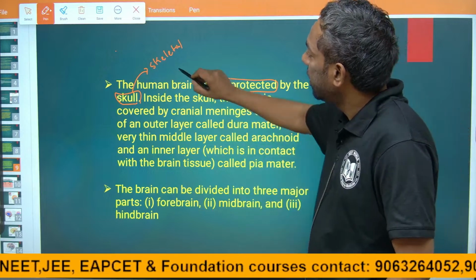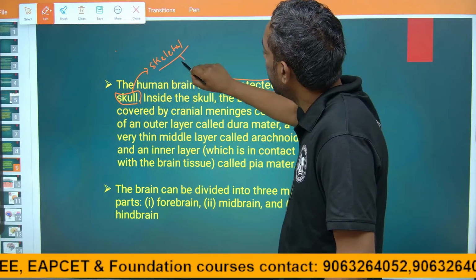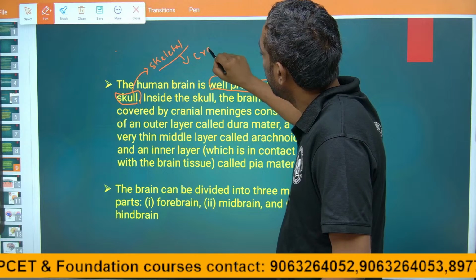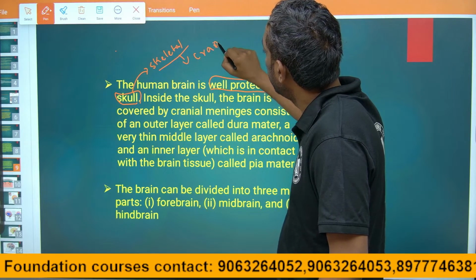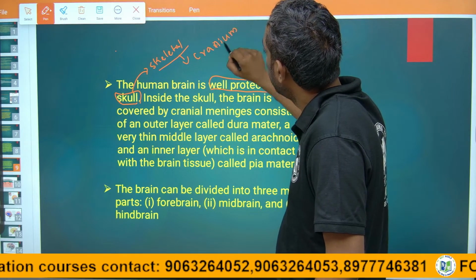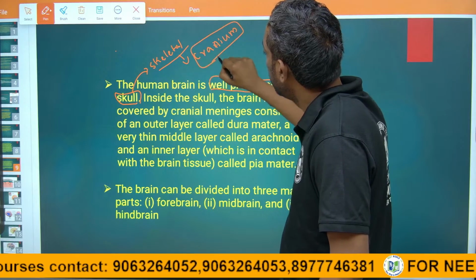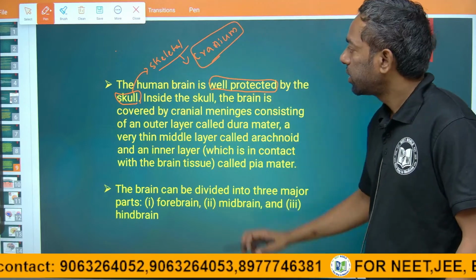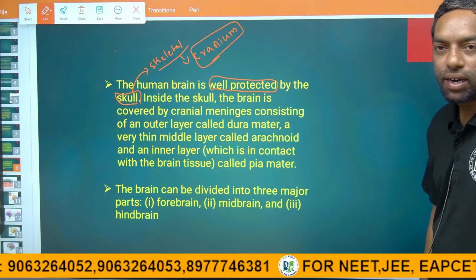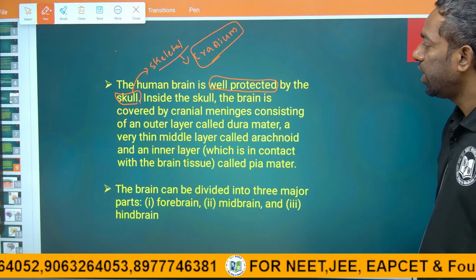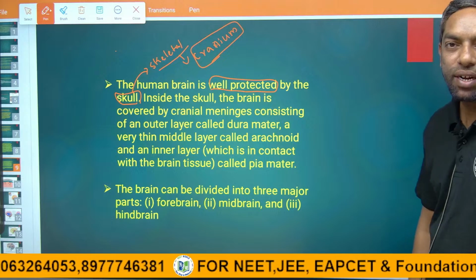That skeletal skull is named the cranium, which protects the brain.